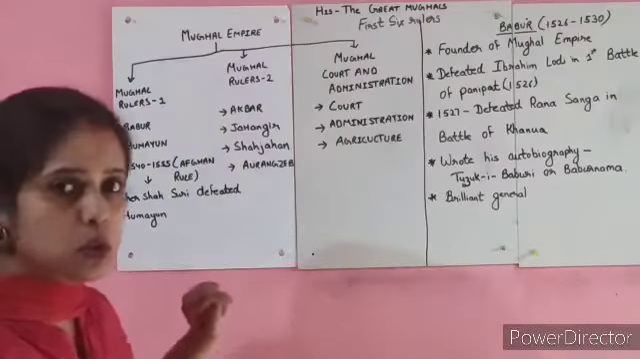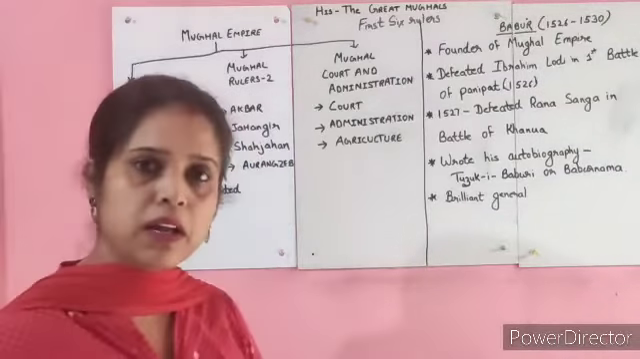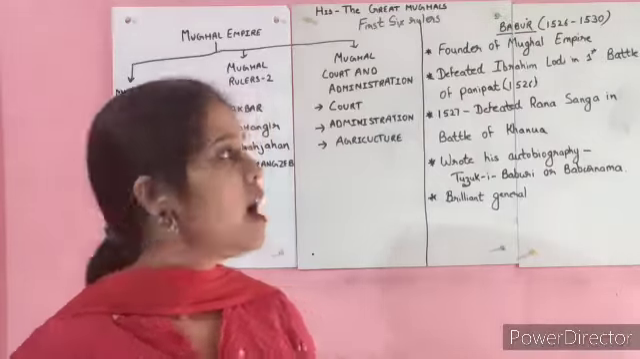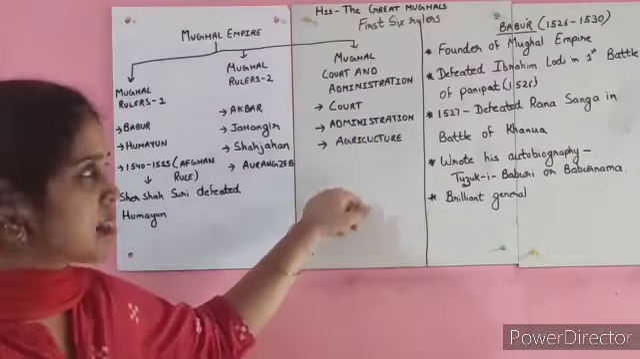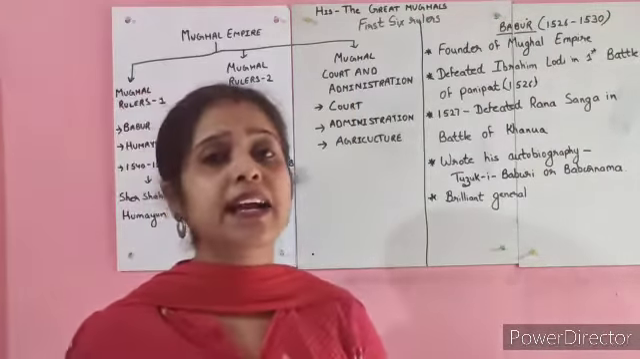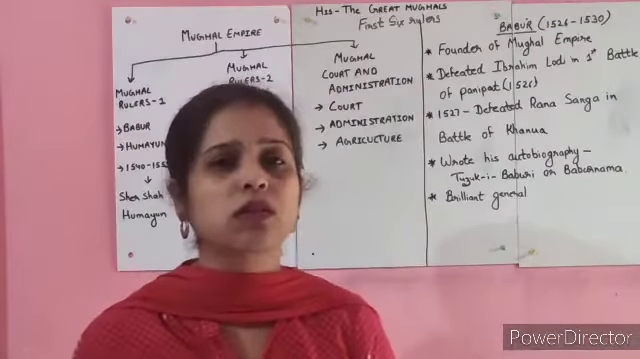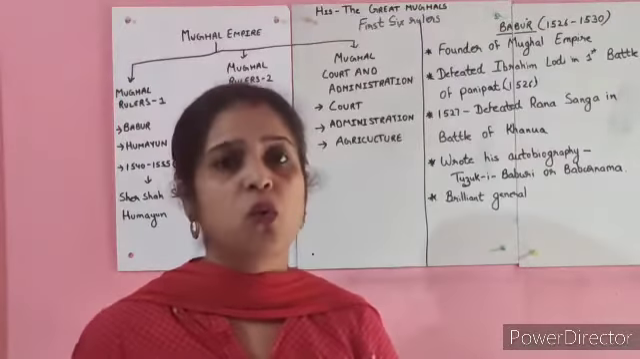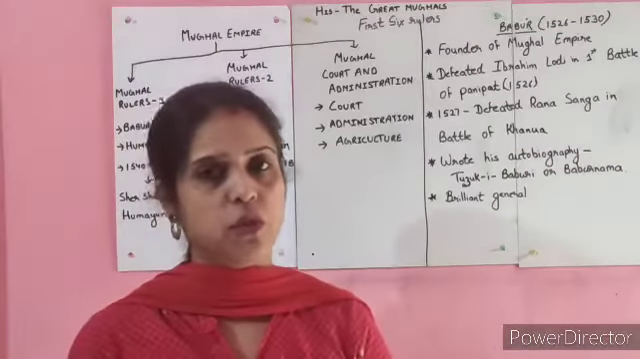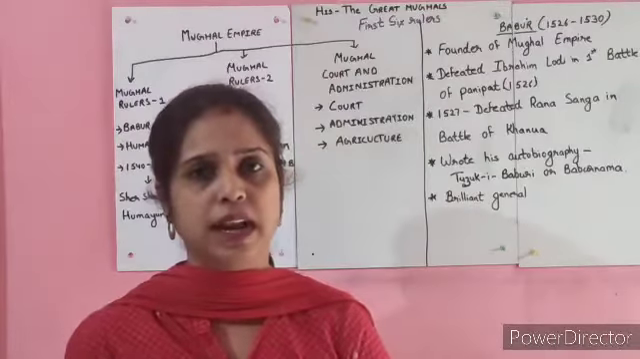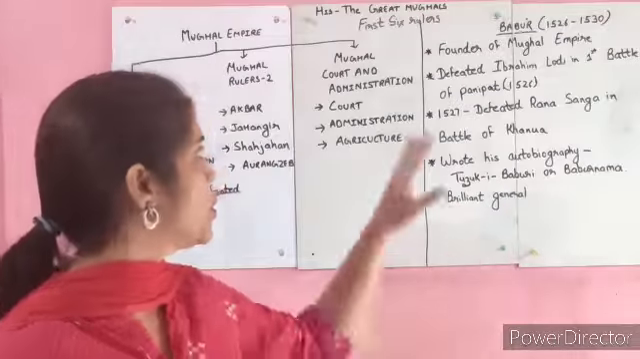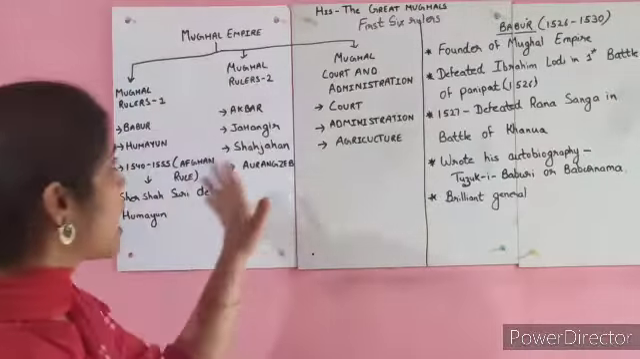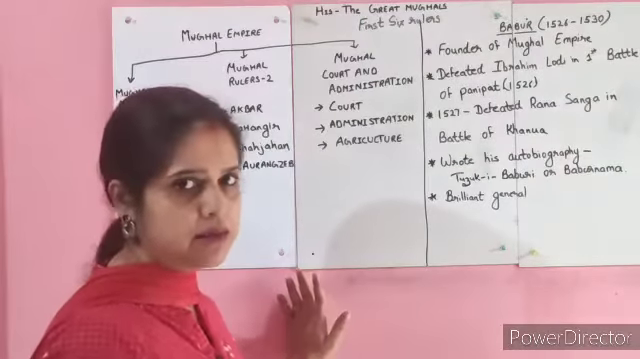Now in Mughal rulers 2, we are going to discuss Akbar, Jahangir, Shah Jahan and Aurangzeb. Clear? Then in the third part, we will be discussing the court and administration. That is, what was the court of the Mughals? What was their administration? What agricultural practices were being followed at that time? All these we are going to discuss in Mughal court and administration. So have you all understood this chart which I have made here?